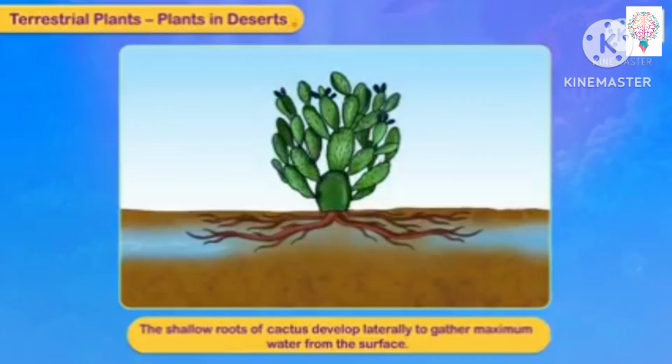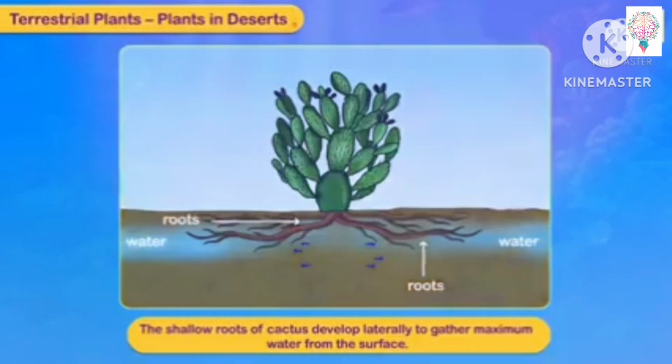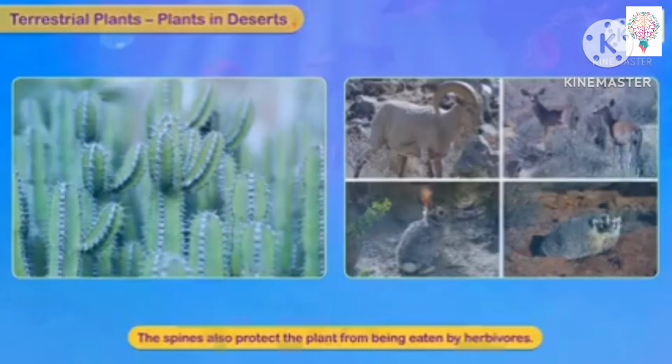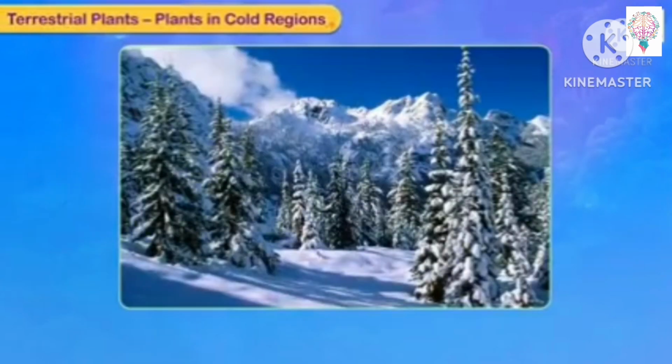The shallow roots of cactus develop laterally to gather maximum water from the surface. The spines also protect the plant from being eaten by herbivores, because usually the plant eaters will be eating plants which will be found in that particular area.